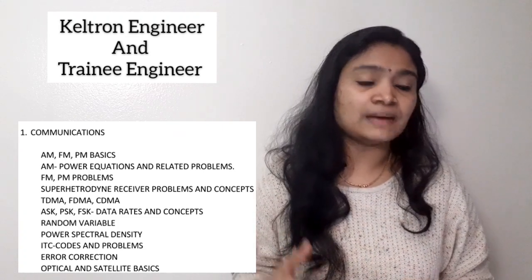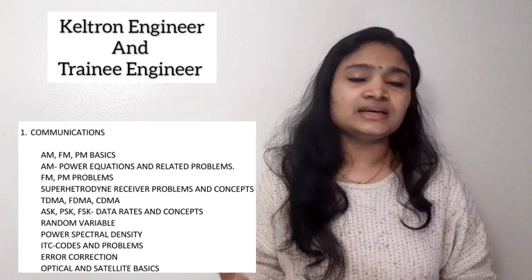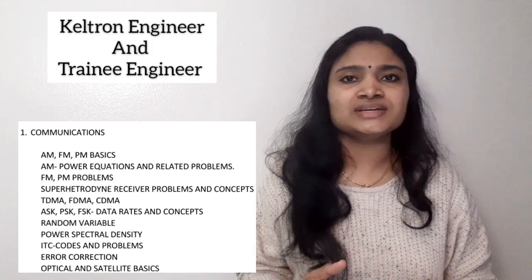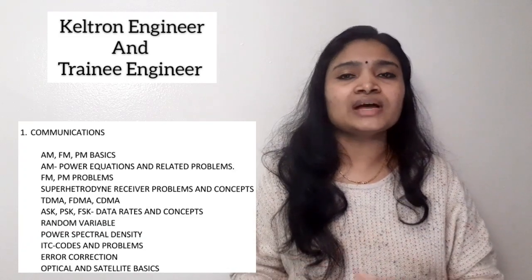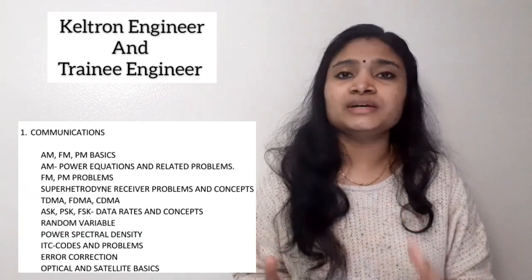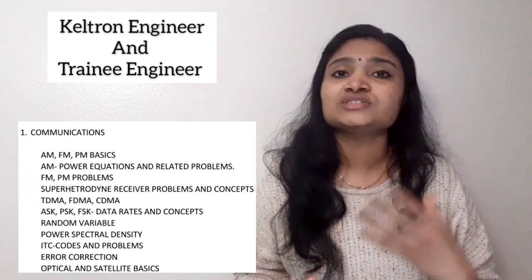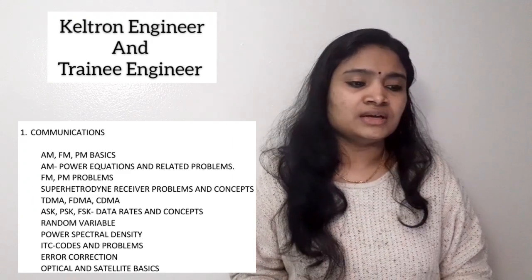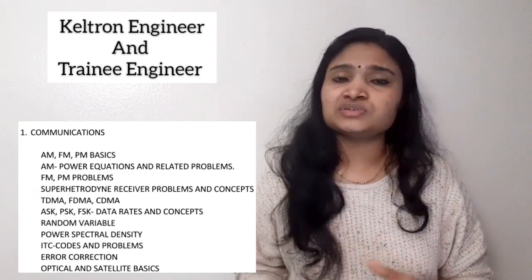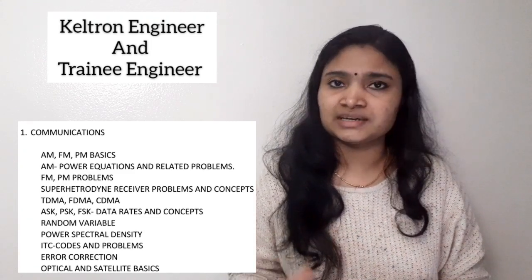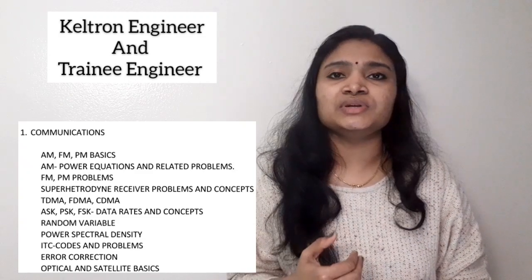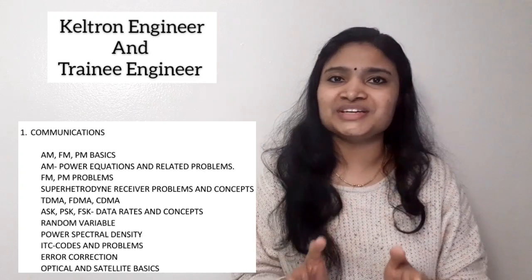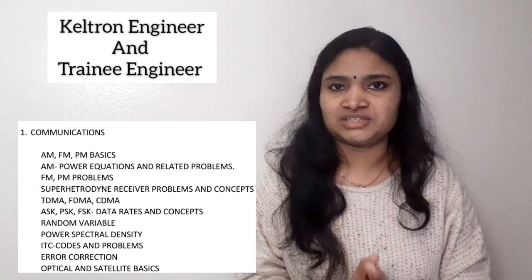Then random variable, power spectral density. Another important area is ITC, that is information theory and coding, which is actually a separate subject itself, but you don't have to go too deep into that subject. You should know the basics of the various types of codes and small problems connected with the codes. Then error correction, and also in the communication subject you have to study optical communication and satellite communication basics. Okay, so these are the topics that you have to cover from the communication subject, or telecommunication subject.